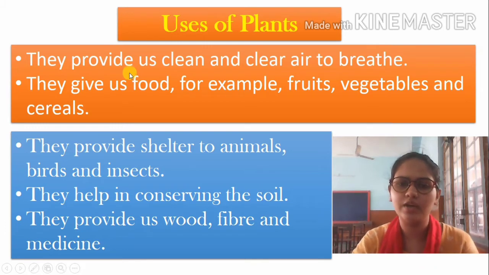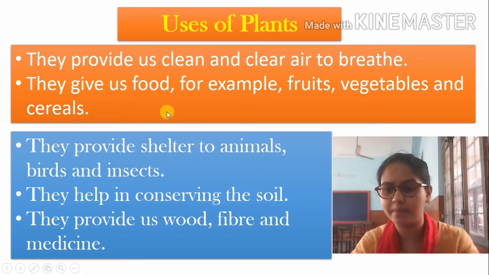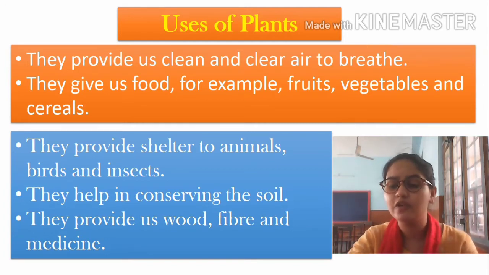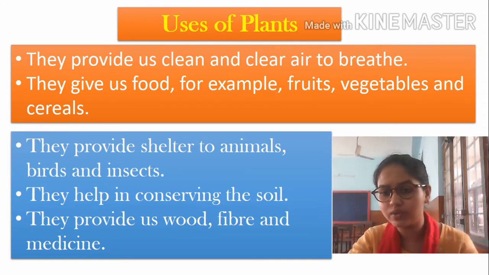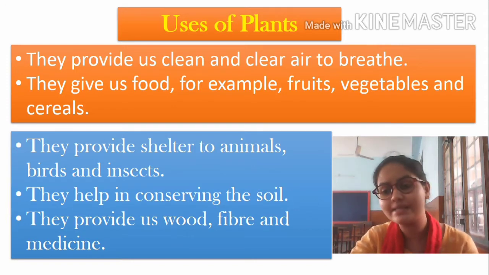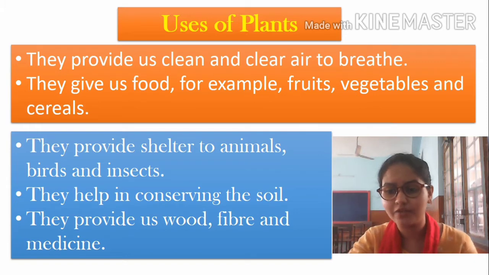There will be four options given to you, and you have to select one answer. If you choose the correct one, you will get 1 mark. If you choose the incorrect one, you will get 0. So it's all on you how you learn all these things very carefully. Students, let's start at first.